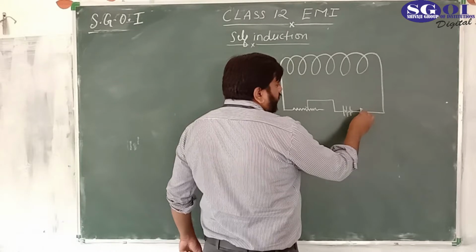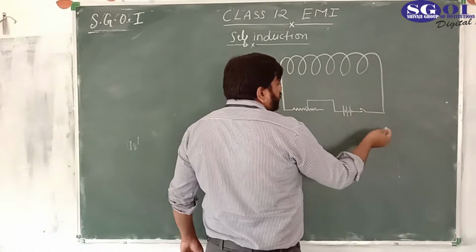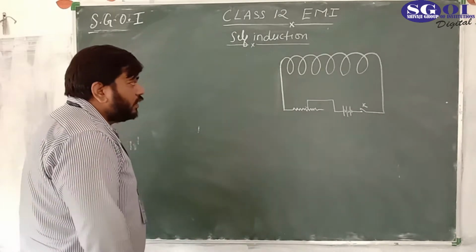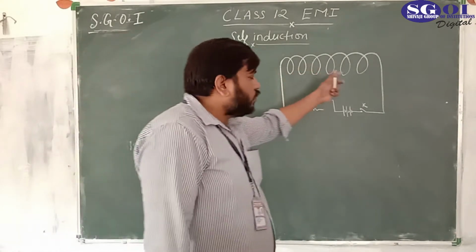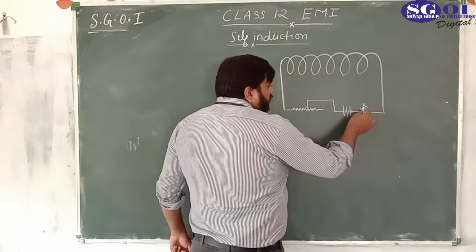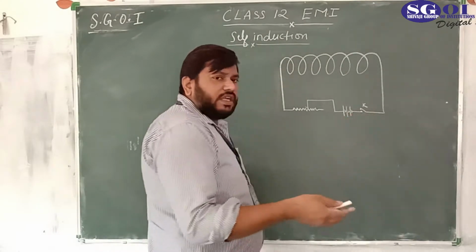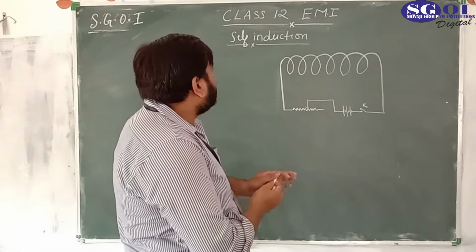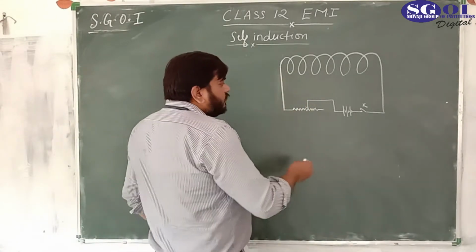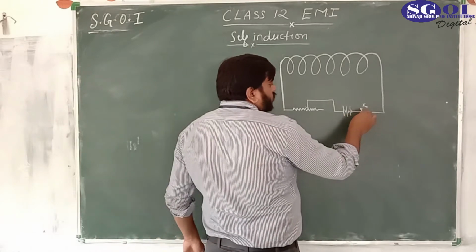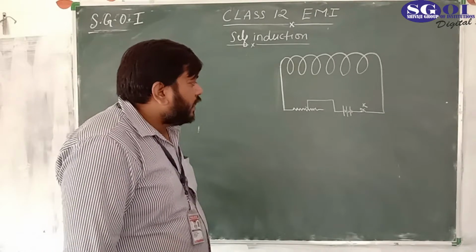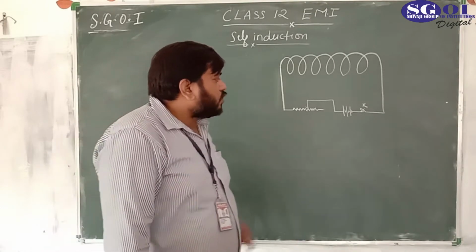And this is the key. So this is the arrangement you are seeing here. Let's say current is flowing, because we are understanding self-induction. Initially the current is flowing, which means the key was closed.